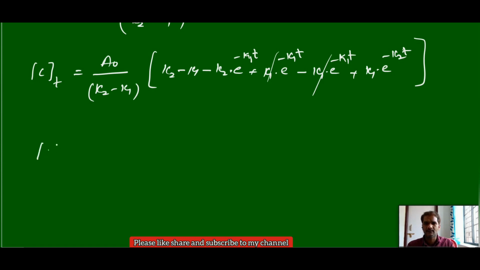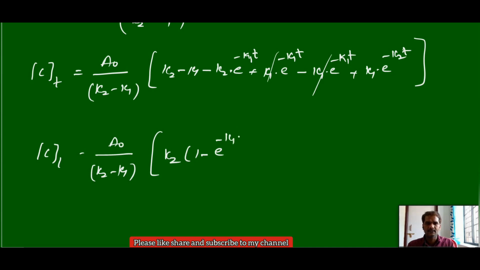Now you can write the concentration of C at a time t equal to A0 by k2 minus k1. Further you simplify both cases: we have k2, you can take k2 common out, 1 minus e power minus k1t.